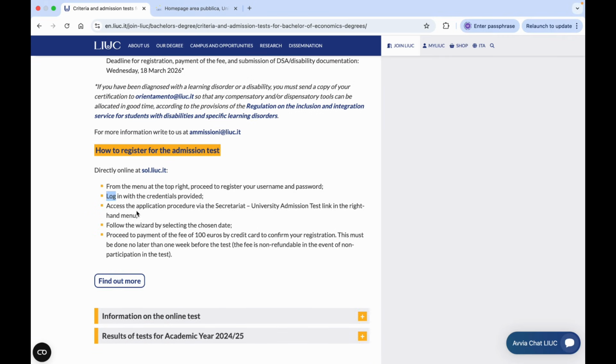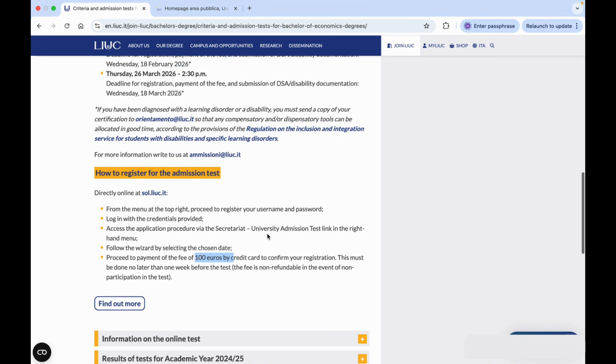After login, in the third step, you have to access the application procedure via the secretariat. There will be a tab of secretariat, and under the secretariat you have to click on the admission test link, and then you have to follow the procedure. You have to fill the application form, and at the end you have to pay €100 fees to book your test for this bachelor degree program.